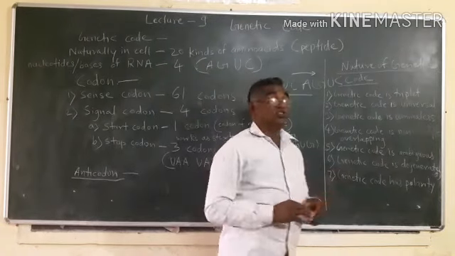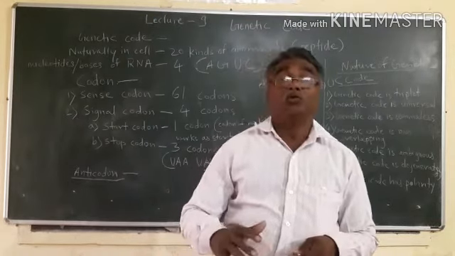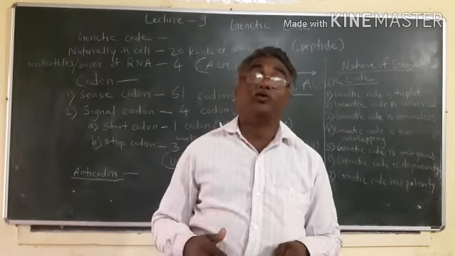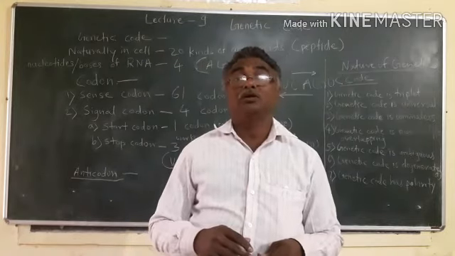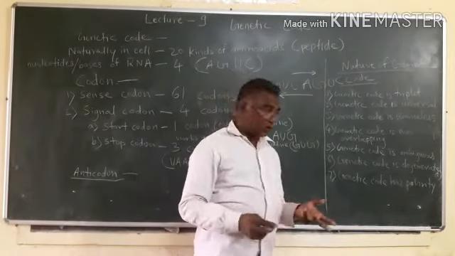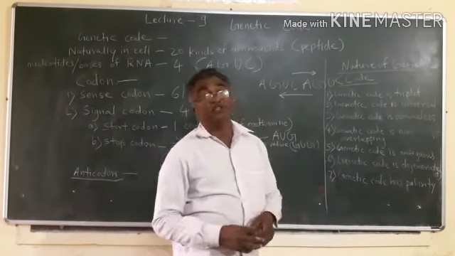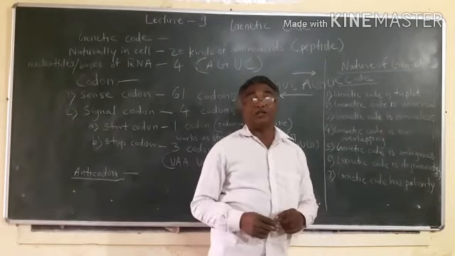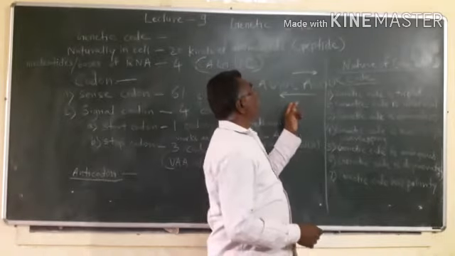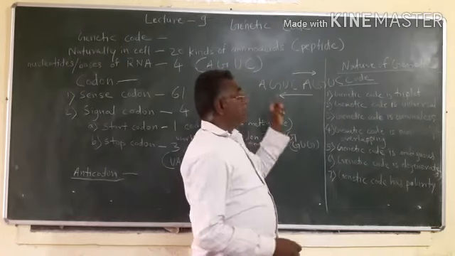Then genetic code is degenerate, meaning any amino acid may have more than one genetic codon, 2 codons, 3 codons. So a single amino acid may have many codons. Then genetic code has polarity, meaning genetic code is written and read in a definite direction. So codon is read in 5-3 direction, and anticodon